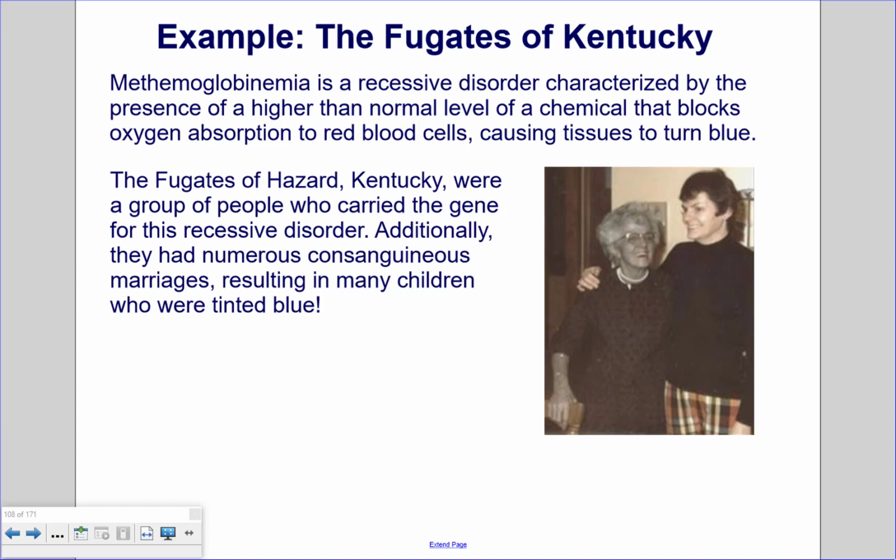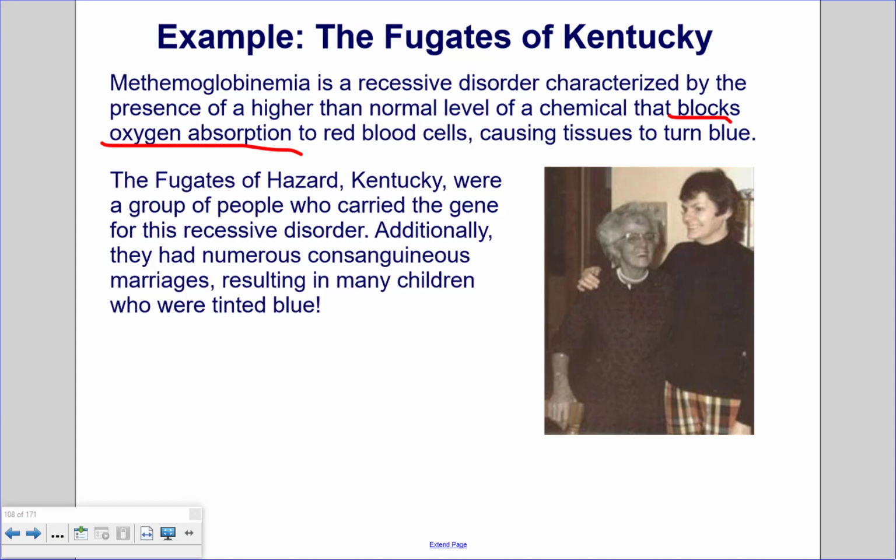Methemoglobinemia is a recessive disorder characterized by the presence of higher than normal level of a chemical that blocks the oxygen absorption into the blood. So we're blocking that oxygen absorption into the blood, and as a result, this causes the tissues to turn blue. So the blood is a darker red and more blue light is scattered from the blood vessels through the skin.